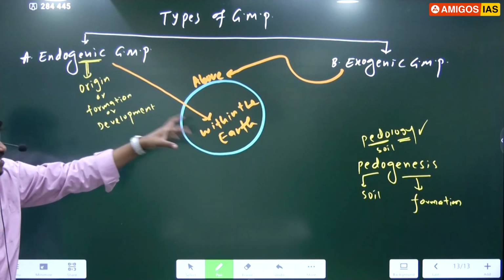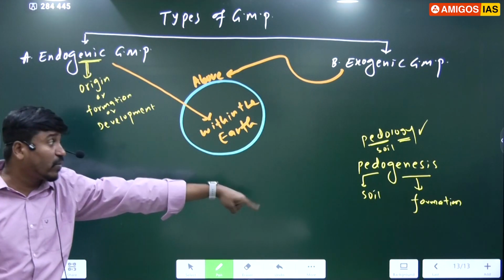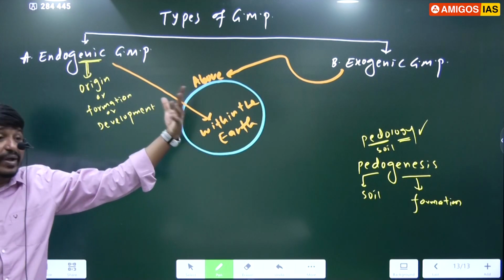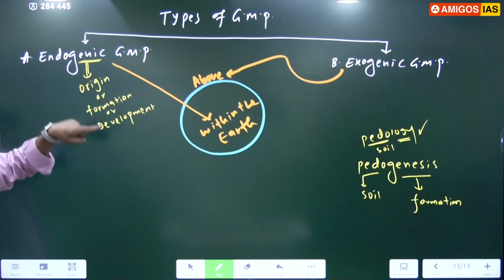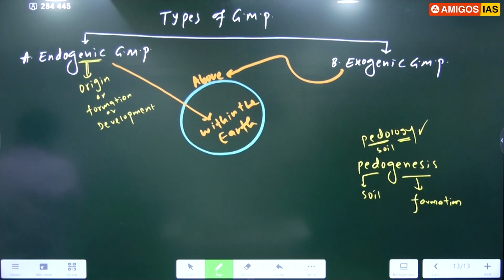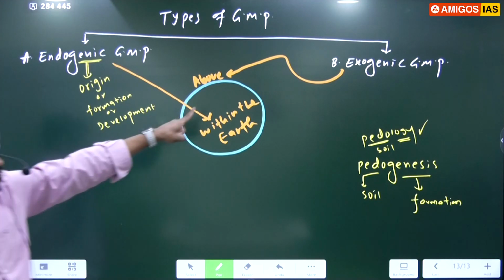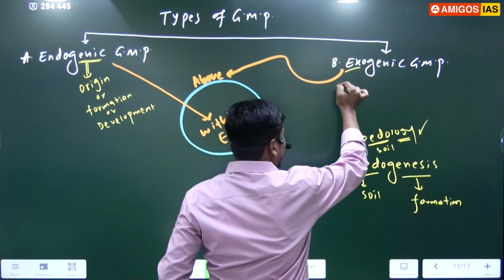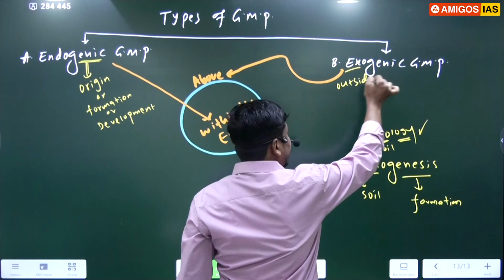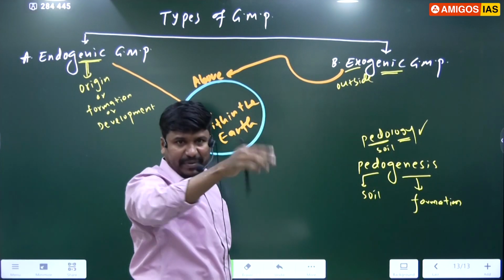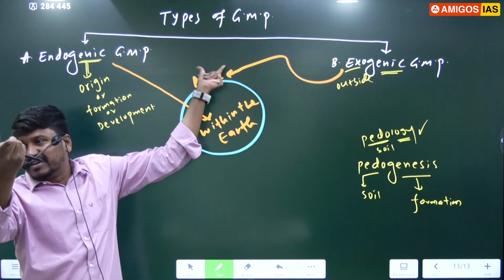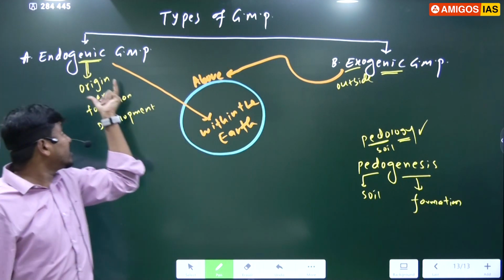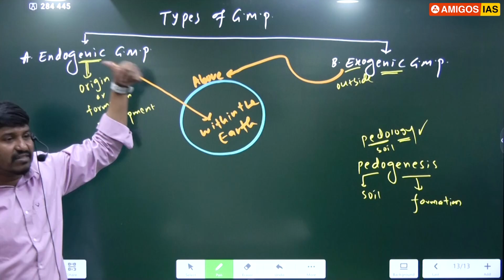With respect to the first term we have to use these terms. If it is soil, we call it soil formation process or soil development process, right? We call it pedogenesis. Here endogenesis meaning the processes that originate within the earth we call endogenic. Exo meaning outside, genic meaning origin or development or formation. Processes that originate above the earth we call exogenic. Processes that originate within the earth we call endogenic.